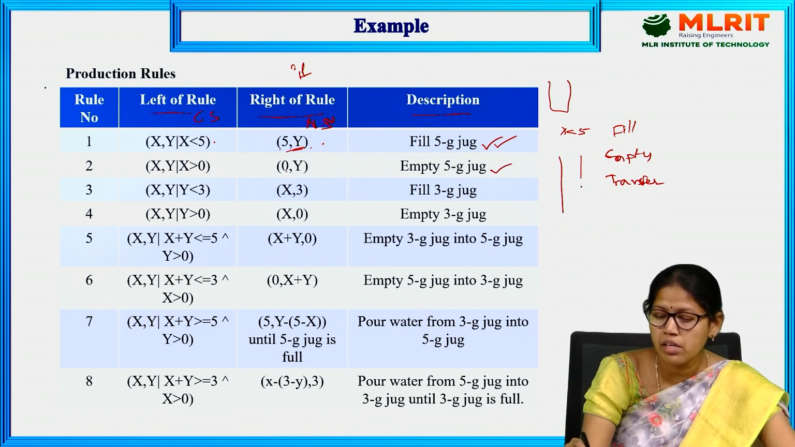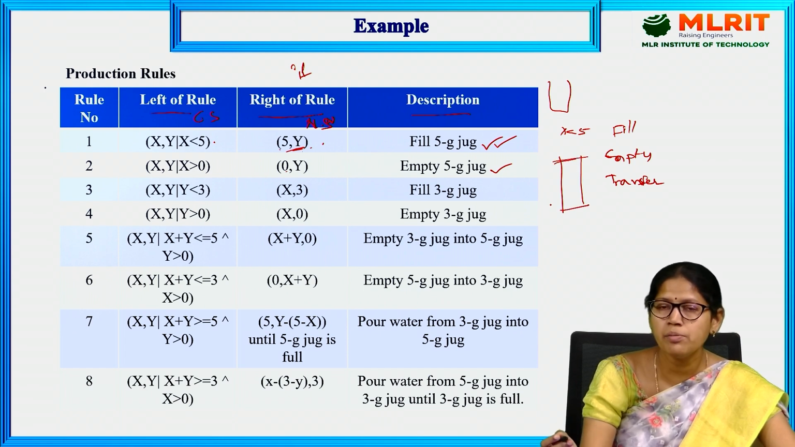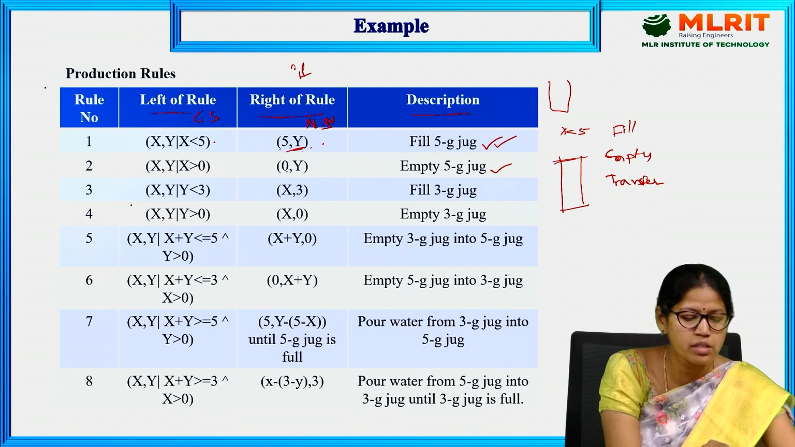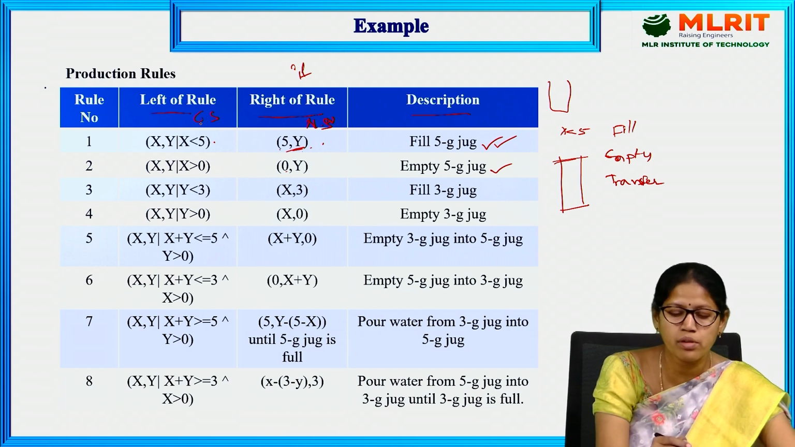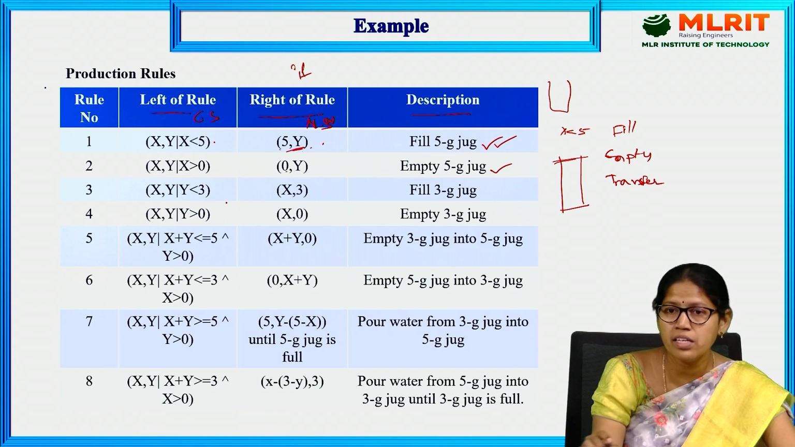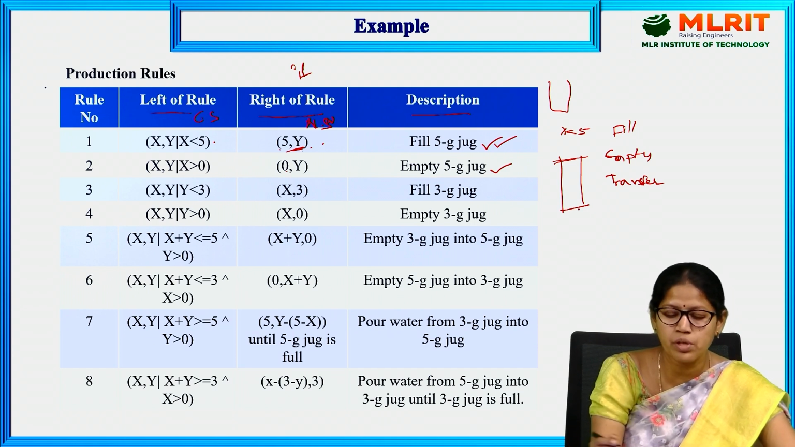The second one, if X is greater than 0, then empty the 5G jug. If the 5G jug is filled with water, what can we do? We can empty the jug. That is the second rule. And the third rule is Y is less than 3. It is similar to the first rule of the 5G jug. So if Y is less than 3, if it is empty, then we can fill the jug. That is one operation we can perform on that.